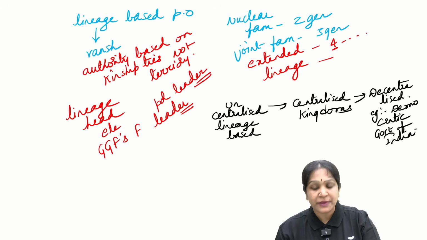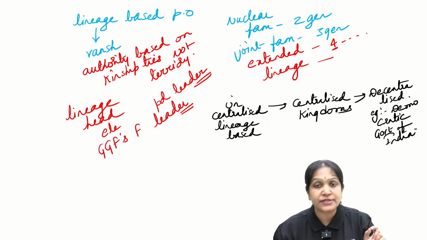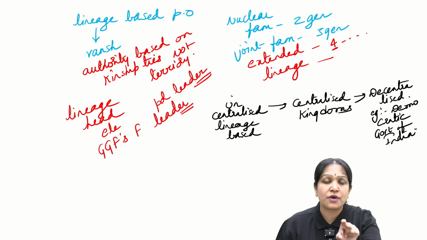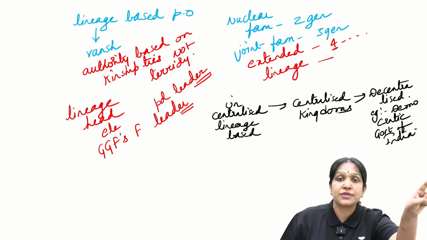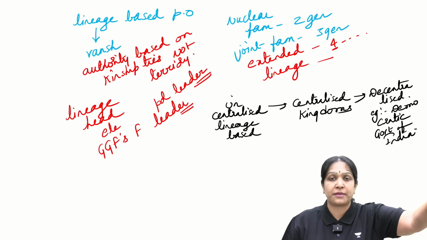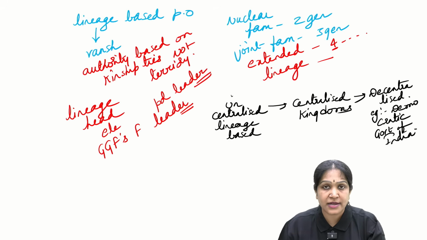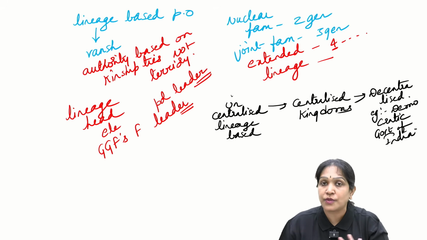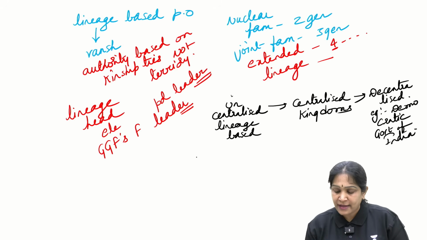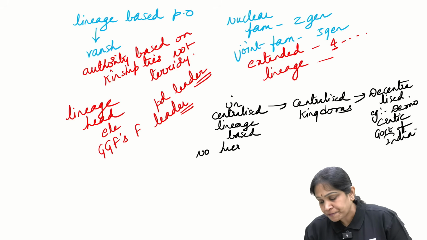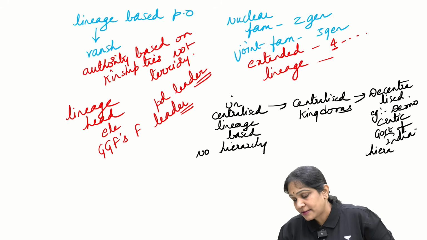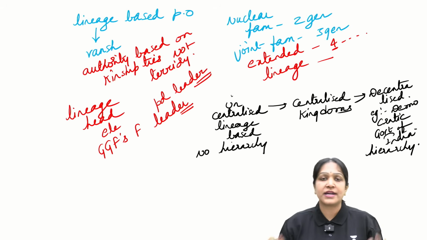Then what is the difference between uncentralized and decentralized? For example, in decentralized, all the ministers of a state are answerable to the chief minister and all the chief ministers are answerable to the prime minister. But in the uncentralized, one lineage head is not answerable to the other lineage head. There is no hierarchy here, but there is hierarchy here. So that is the difference.